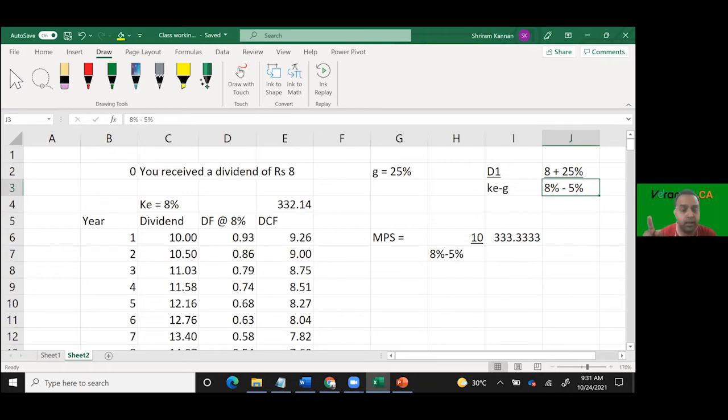Both are dividend growth only. 25% is from which year to which year? 0 to 1, sir. That 5% is from 1 to infinity, sir. Now you understand the difference between the numerator and the denominator. Can you follow this? So that's what we have.